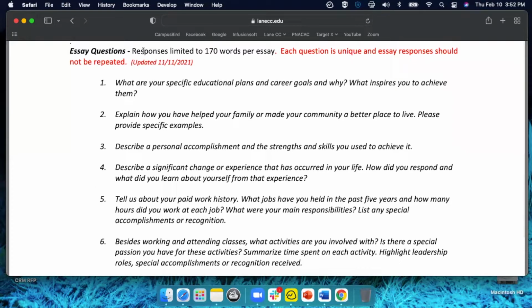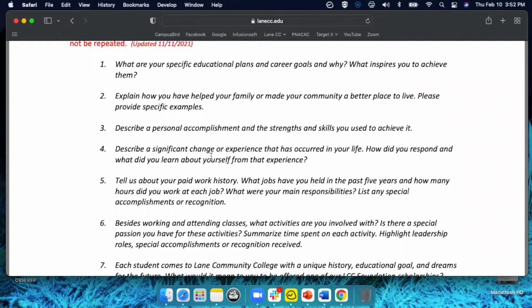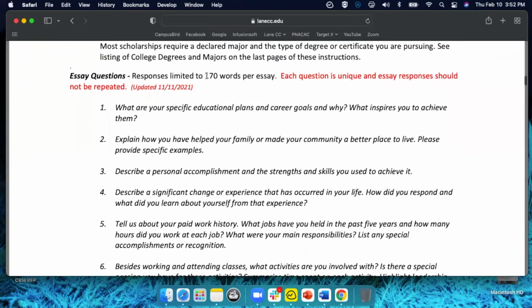Always keep in mind that each response is limited to 170 words per essay, no more than that. So keep that in mind. We're not asking you to do a 2-3 page paper per each question. Really limit to 170 words or less. Okay.